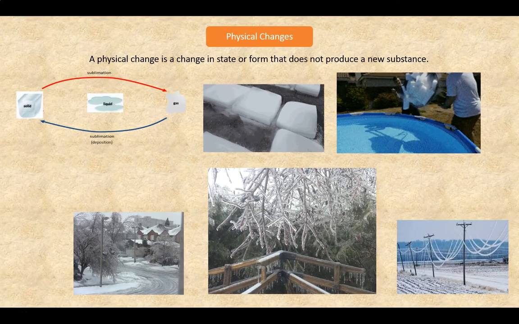Now, going the other way, from gas to solid, here's a picture taken in my backyard of frost on branches of a tree and the top of our gazebo. Overnight it was very cold, so that when the water vapor in the air touched the cold branches or the wood, it changed directly into solid ice. Trees and power lines covered in frost are a common winter scene, a result of sublimation.